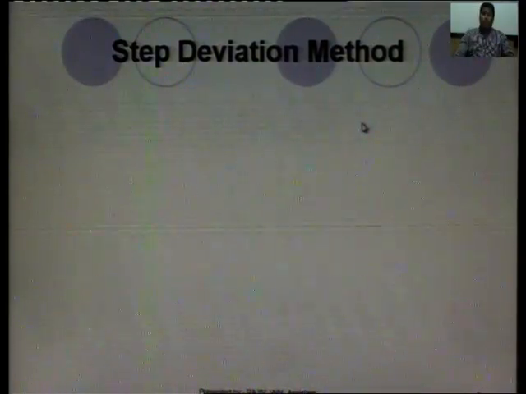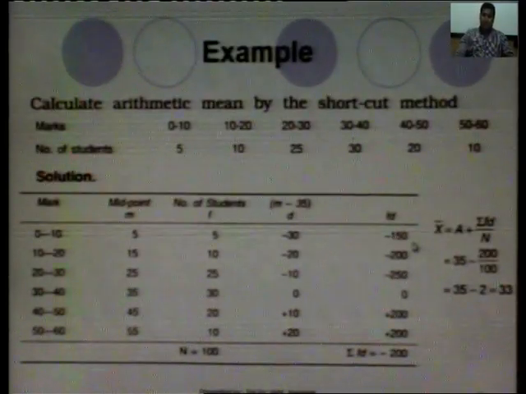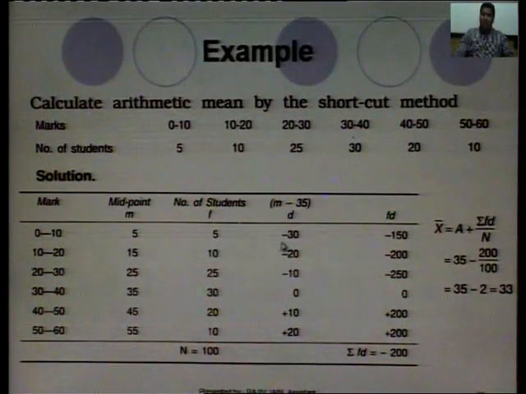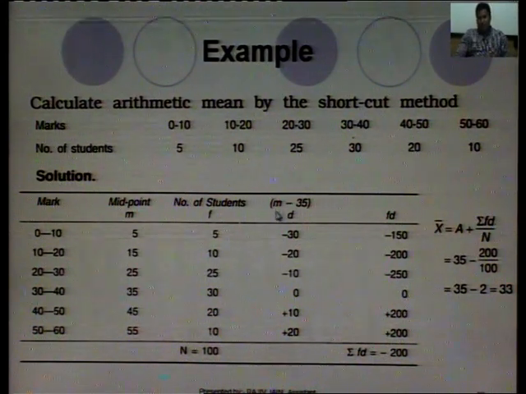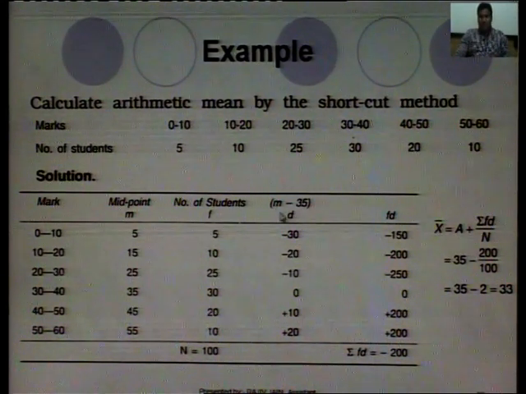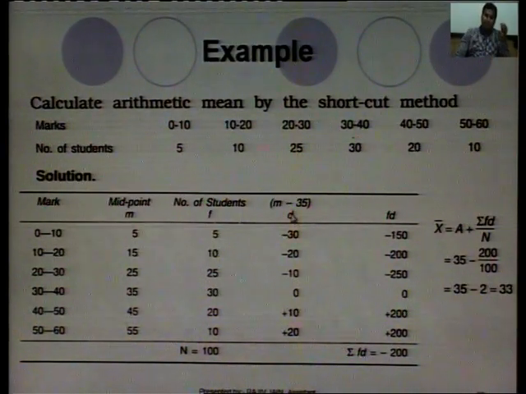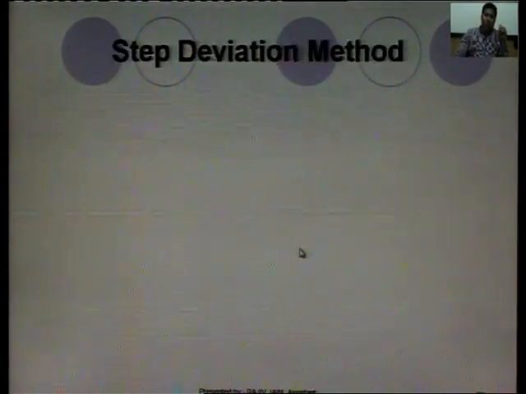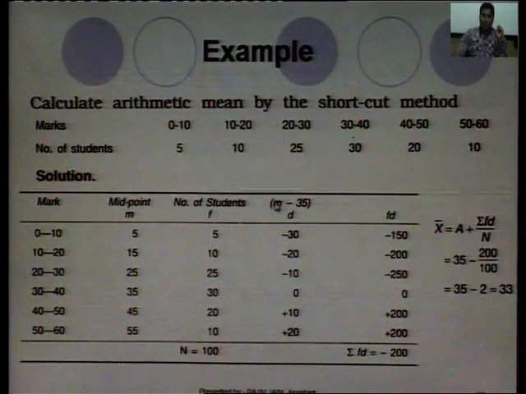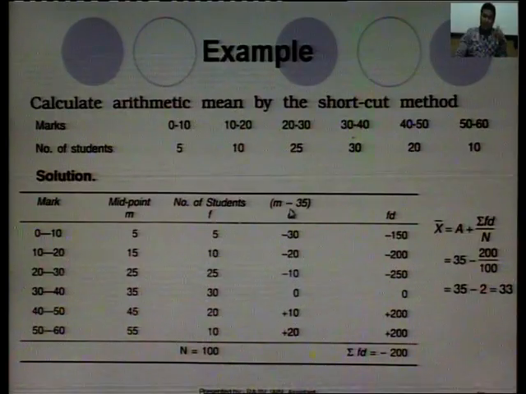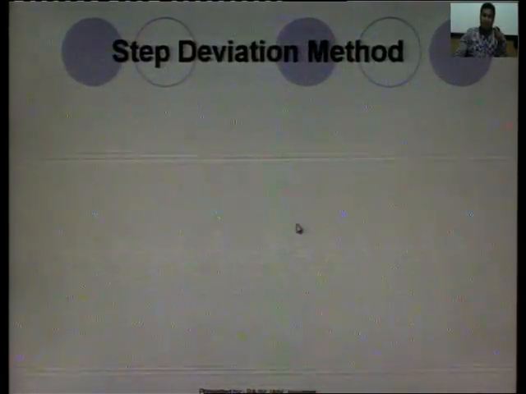Now, there is one more method, it is known as step deviation method. It may be very helpful. For example, if the values are quite high, even after the deduction of m minus a, the difference d remains quite high, then we can further reduce the value of d to shorter form using the step deviation method. Okay? In the first step, we have shortened the value using the m minus a assumed mean, then again the d is reduced in second step using the d upon I, that is step deviation method.